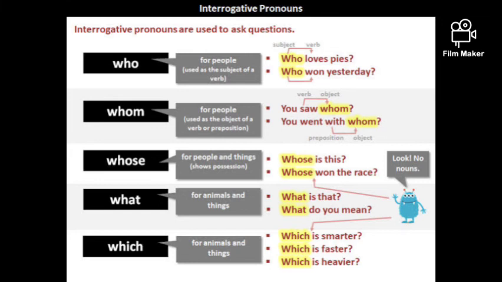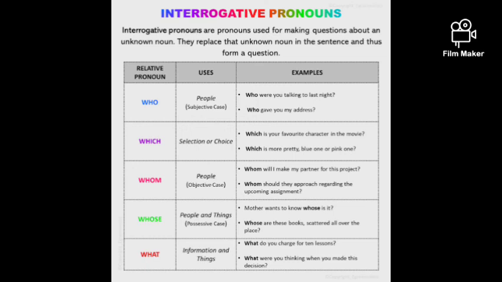Coming to what, we use what for animals and things. And we use whom for people and things. We use what for information. We use whom for people. Whom will I make my partner for this project? Whom should they approach regarding the upcoming assignment?